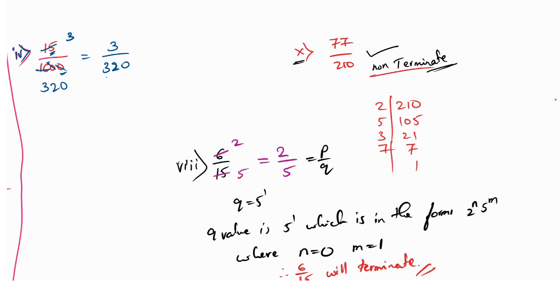So 320 is also the last. Again, simplification further is not possible. So 3 divided by 320 is the final thing. Now we can take it as P by Q.